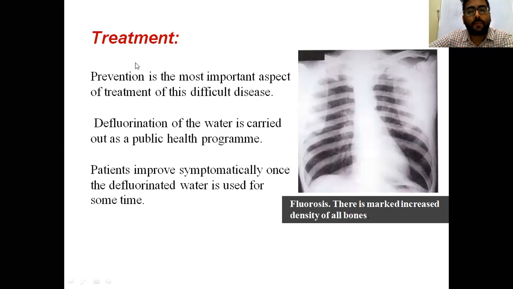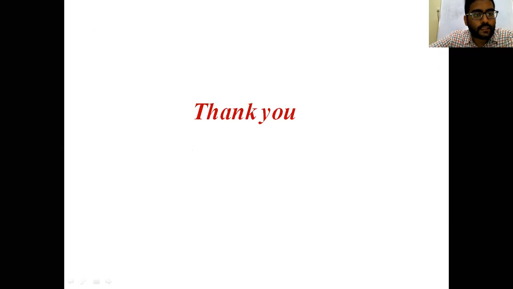Treatment consists of maintenance of the required amount of fluorine levels in the drinking water with defluorination techniques.